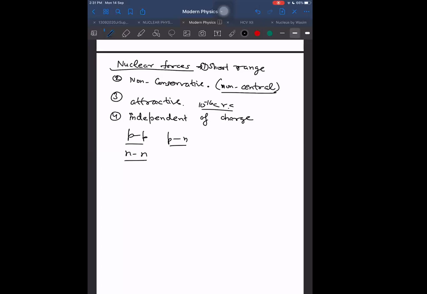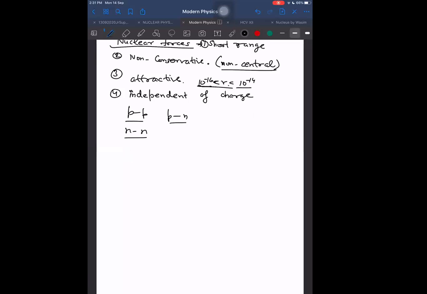So it is attractive from here to the order of a few numbers times 10 to the power minus 15 or maybe minus 14, something like that. And then it will be repulsive also, because otherwise the nucleus will collapse and keep on collapsing and it will never end. So it can be repulsive, but only if the value is lesser than this minimum. It is not an exact number, 10 to the power minus 16. I'm just giving you an idea of the order, somewhere between 10 to the power minus 16 and 10 to the power minus 15. So this is independent of charge.